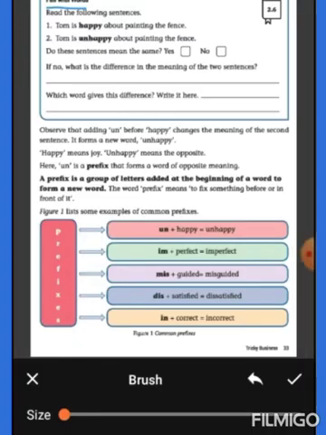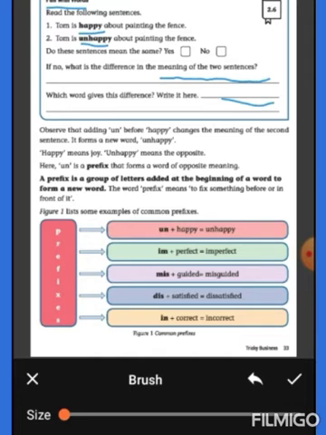Read the following sentences. Shall we read the sentences? Yes. First one, Tom is happy about painting the fence. Second one, Tom is unhappy about painting the fence. Do these sentences mean the same? If yes, you can tick in the yes box. If no, you can tick in the no box. If no, what is the difference in the meaning of the two sentences? Which word gives this difference? Write it here.